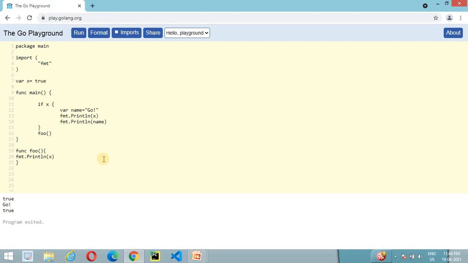In this example, if we create multiple functions, then variable x is available for all functions and throughout the program as well. That is called a global variable declaration. So in today's video we learned about the scope of variables in the Go programming language, and their different types: the local variable scope and the global variable scope.